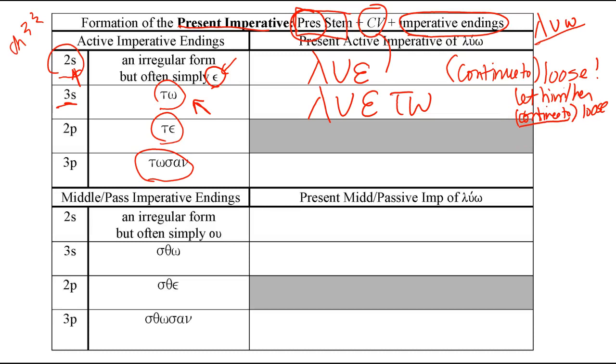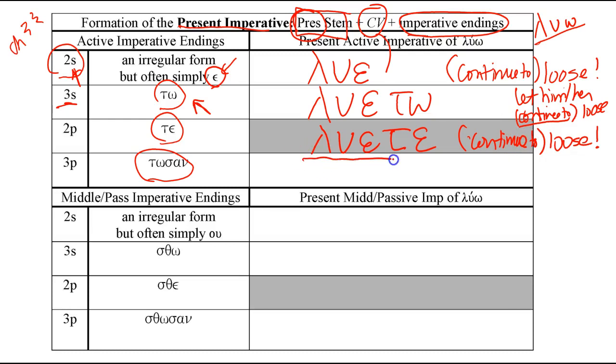How about if you're addressing a group and you're giving them a command? Then you take the stem lu, connecting vowel epsilon, add the imperatival suffix ending te, and luete means loose, but you're speaking to a group, a you plural. But again, we want that continuous aspect. So we'll put in parentheses, continue to loose.